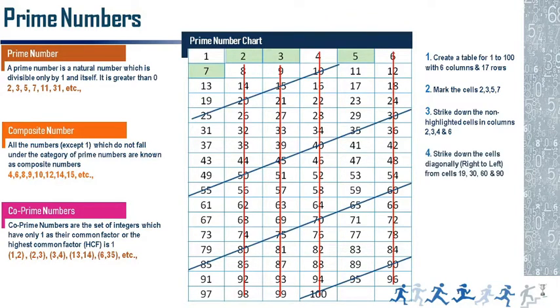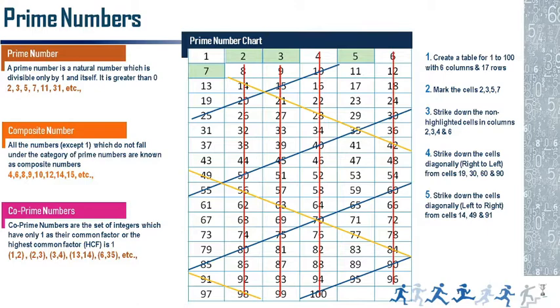Okay friends. Then strike down the cells diagonally also. Now 2 and 3 we already did, we have struck them out. Now for 5, diagonally across: 10, 15, 20, 25, 30, 35, 45, 50, 55, 60, 65, we are making these diagonally also. Okay friends, so this is the way to find the prime numbers. Then that exercise for 5 is over. Now we are going for 7 also. For the multiples of 7, you make another diagonal also.